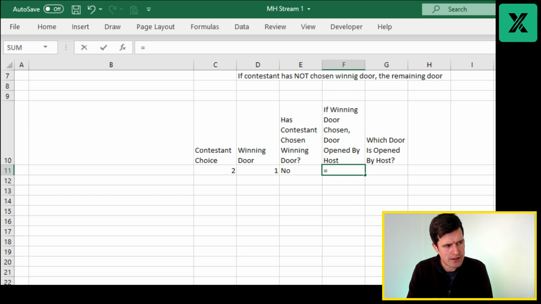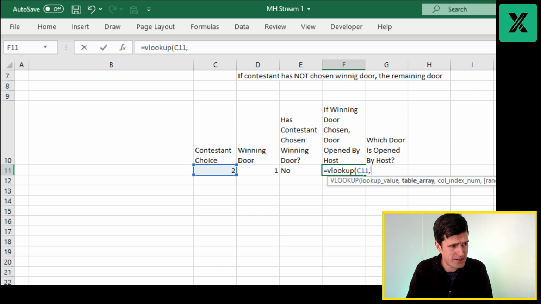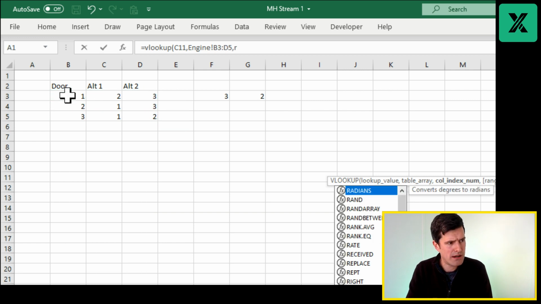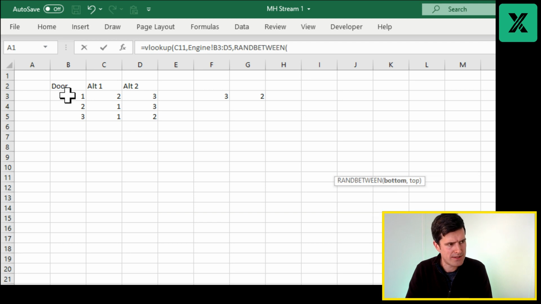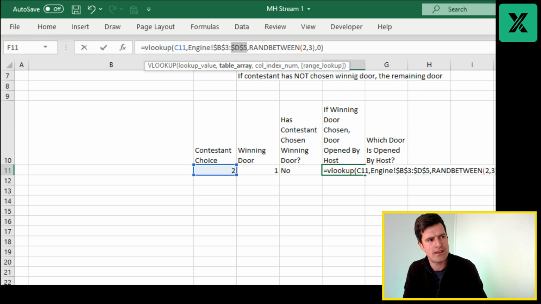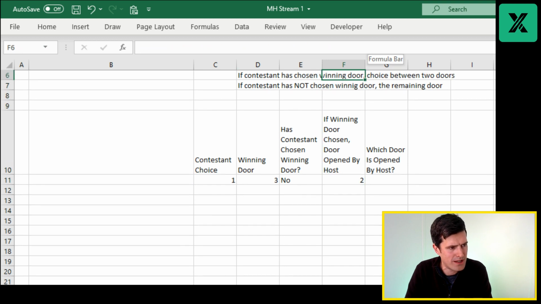So this formula, it's VLOOKUP, and we're going to look up the contestant choice in our table. So I'm just rebuilding the same formula now in our table. Then we have RANDBETWEEN in here, tab key, 2, 3, comma 0. How's that looking? Sense checking the formula. Any silly mistakes there? I can see one. We need absolute references here. So hitting the F4 key, that's going to put the dollar signs in. We've got the absolute references and looks pretty good to me.